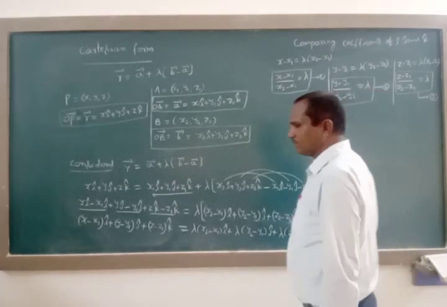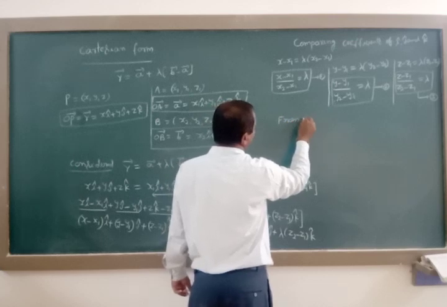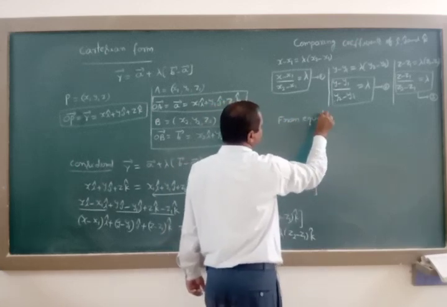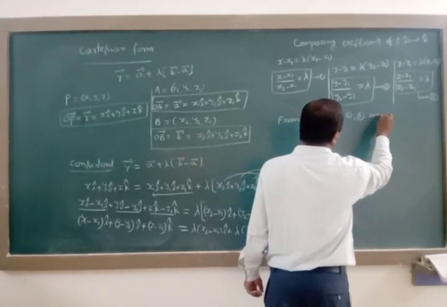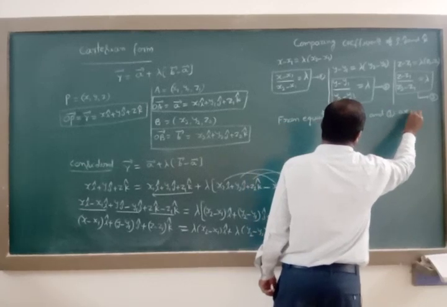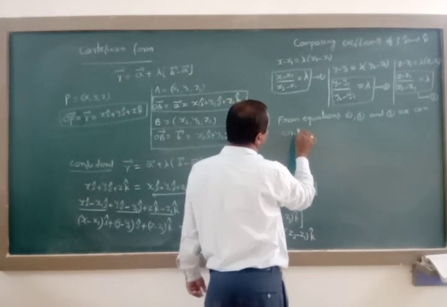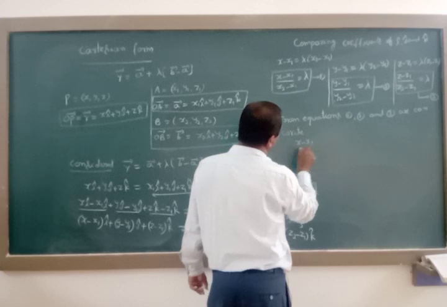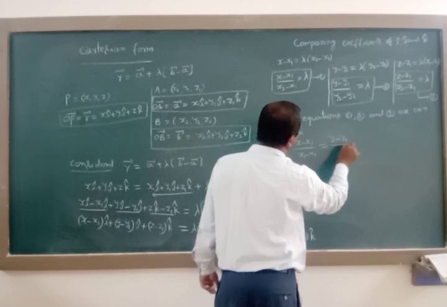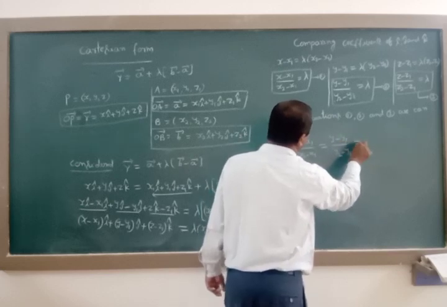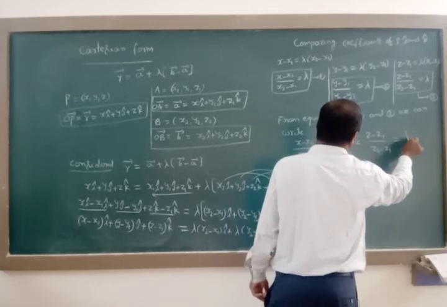From equations 1, 2 and 3 we can write: (x minus x1) by (x2 minus x1) is equal to (y minus y1) divided by (y2 minus y1) is equal to (z minus z1) divided by (z2 minus z1) is equal to lambda.